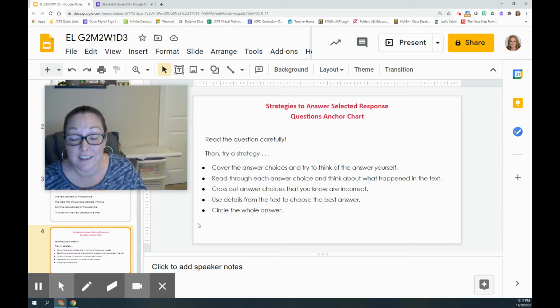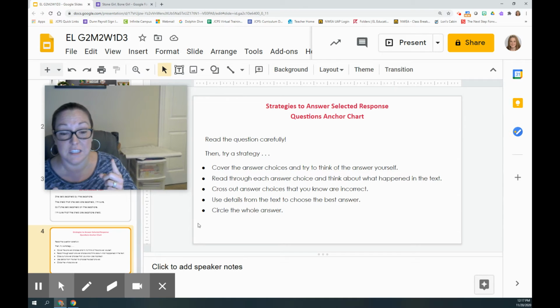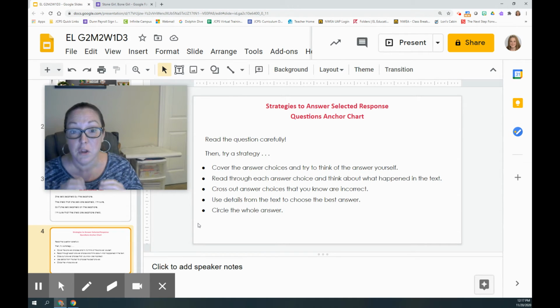Well, it might be, but you should always keep going and read all the other choices, because sometimes this happens. Sometimes you get down to another answer choice and you go, oh, wait, this is the right answer. So now you've got two that you're thinking, oh, it could be this one. But wait, what if it's this one? So you want to always read them all, because there might be more than one that you think is right.